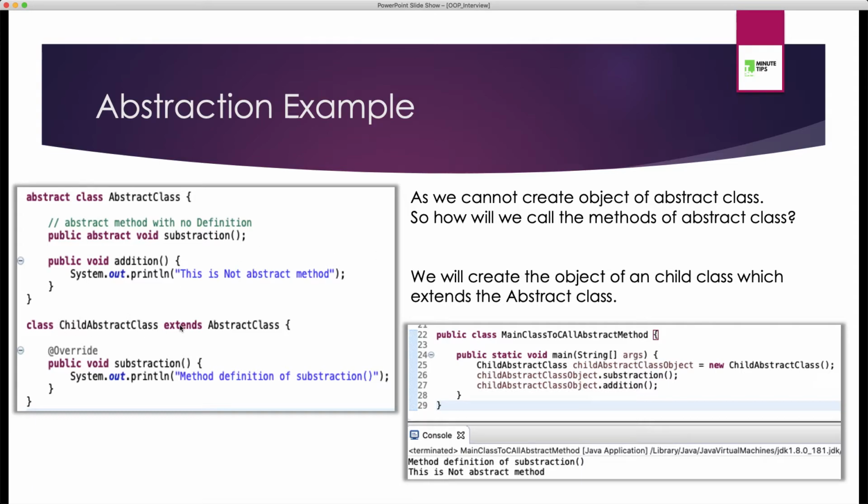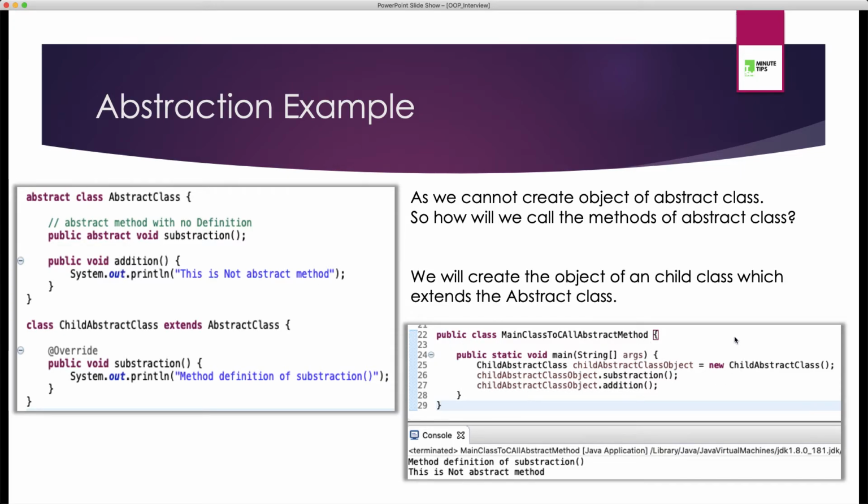Now we have a child abstract class which extends our abstract class. This is a parent class. With the help of extends we have done inheritance, which we have seen in our very first video. Here we are trying to write the method definition of the subtraction method. Now, as we all know that we cannot create an object of an abstract class, how are we going to call this subtraction and addition method?